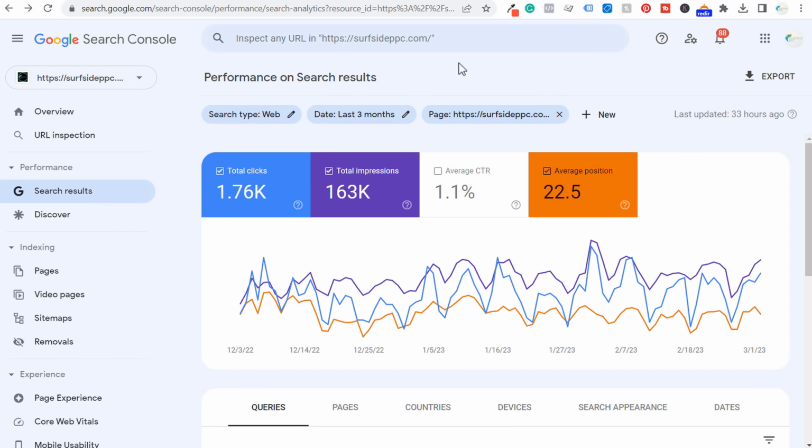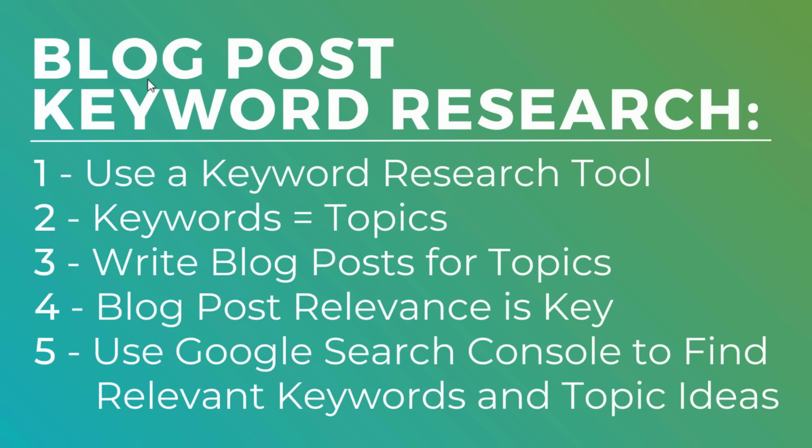So I'm going to come back to the Google Search Console and show you how you can find even more keywords from existing blog posts and how to optimize your existing blog posts. But first things first, the way that I do blog post keyword research is I generally use a keyword research tool to get started to come up with a list of keywords, which I eventually turn into topics. So I'll go over how to do that in a minute. What you want to do is write blog posts for your topics, write really comprehensive and detailed blog posts, completely covering that topic. Your blog post relevance is key.